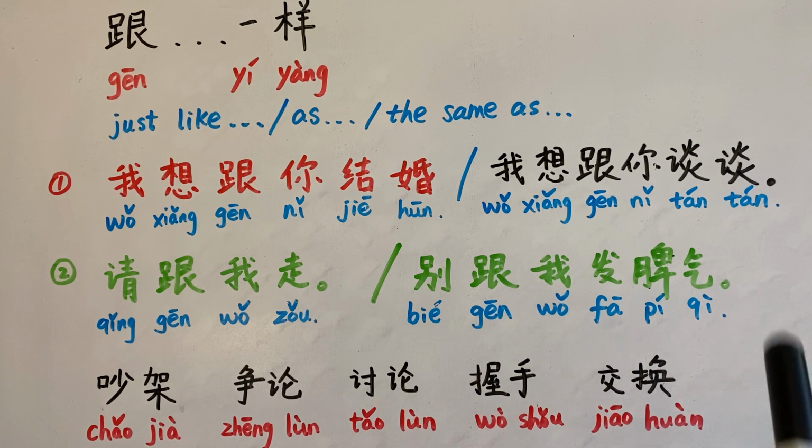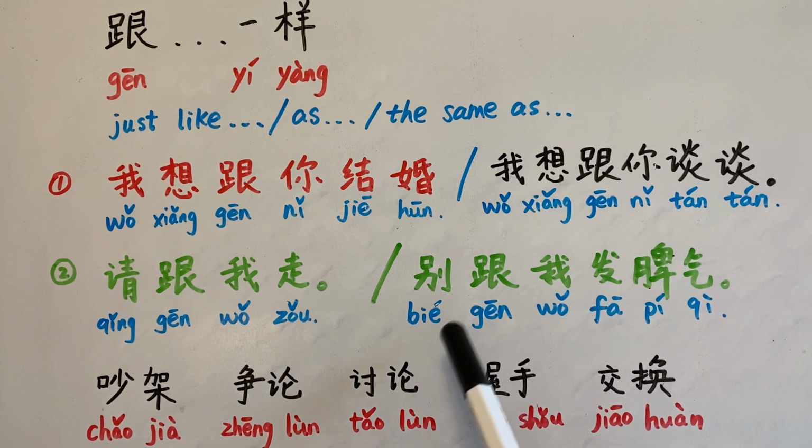发 is a verb, to release something, to let something out. To let your temper out, to let your anger out. Don't do that. 别跟我发脾气. So this is a one-way verb. Don't talk to me like that.